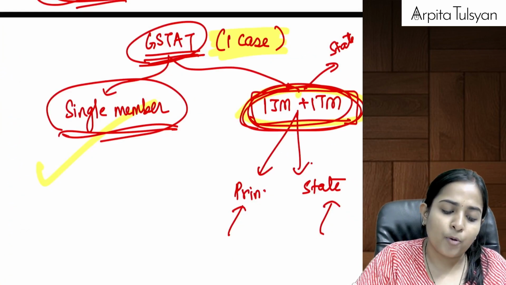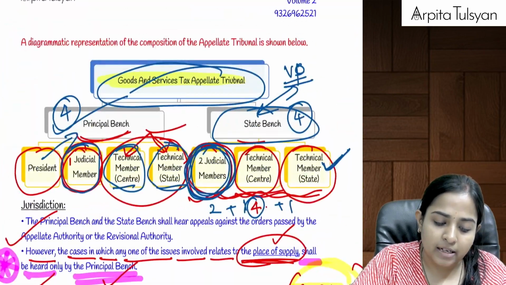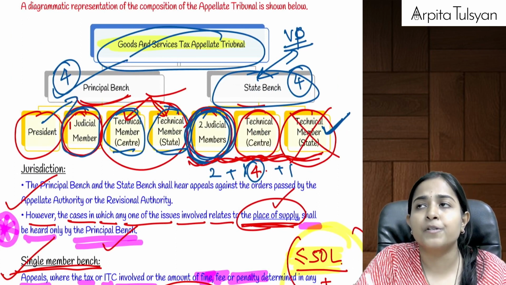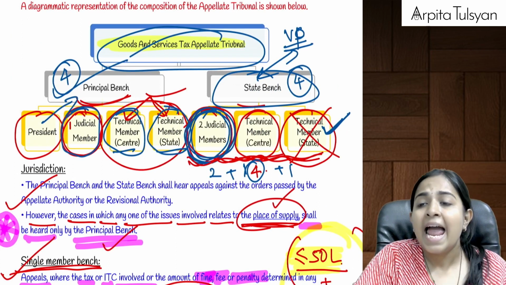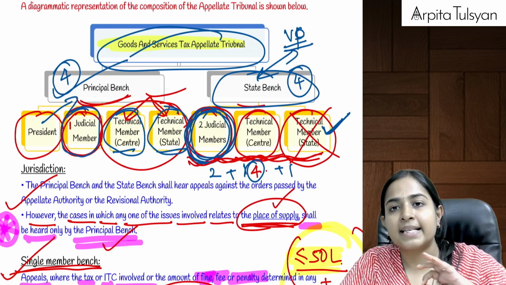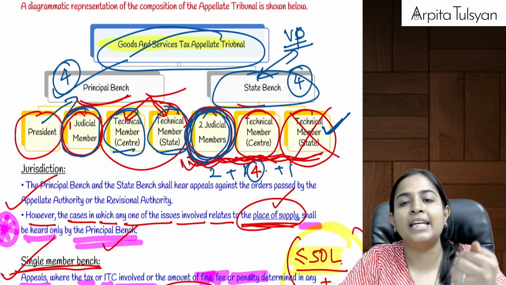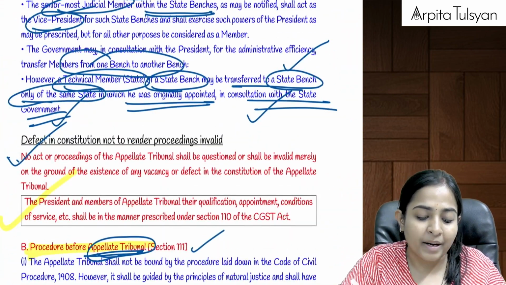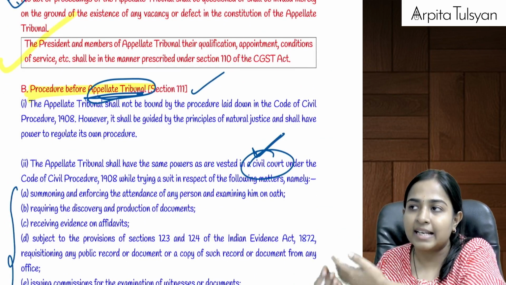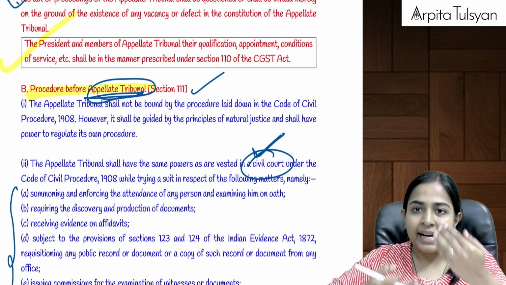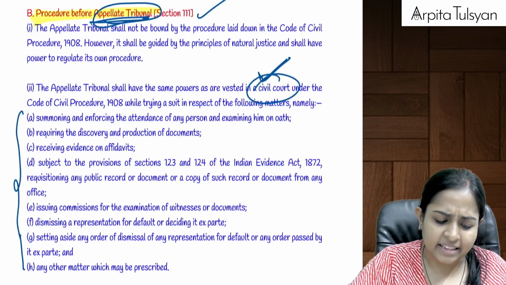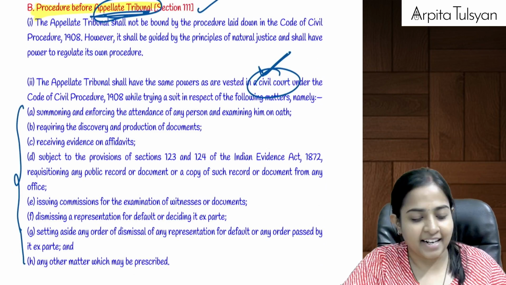Okay, suppose in the constitution of GST AT there is a death of any particular person, or there is a resignation of any particular person, and temporarily the place is vacant. If temporarily the place is vacant, then the rest of the members can continue to take the decision, meaning the proceedings will not become invalid. Suppose there is a death, resignation or retirement of any member, then we might need some more time to fill that vacancy. Till that time, the remaining members can continue and they can take the decision. Similar things we have studied in our law also.